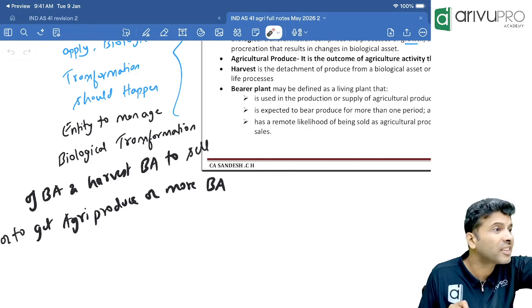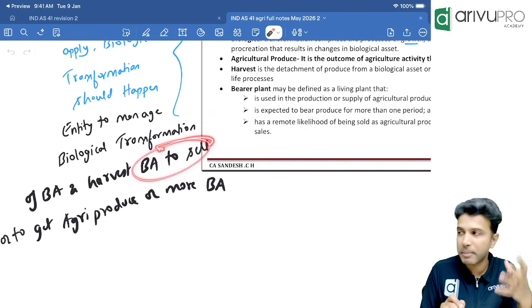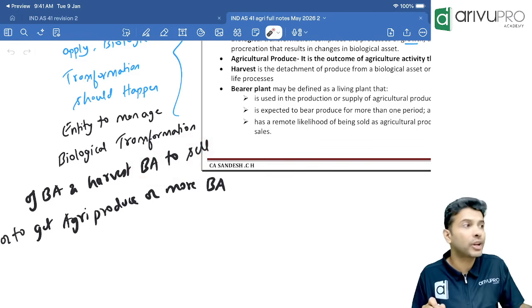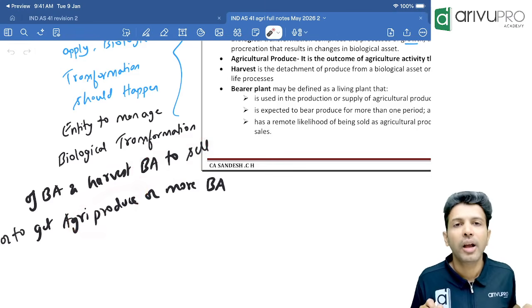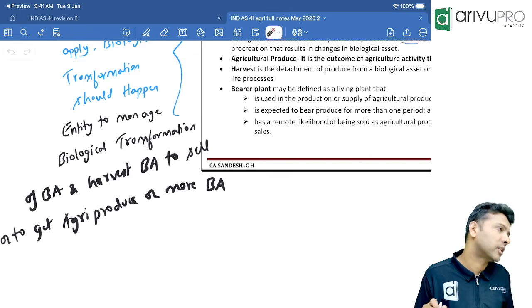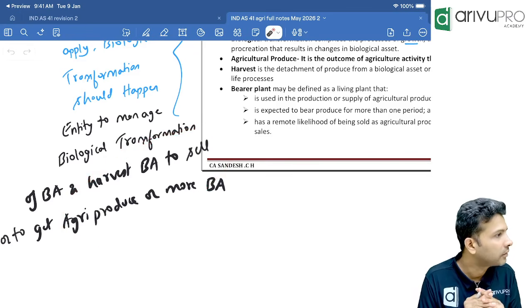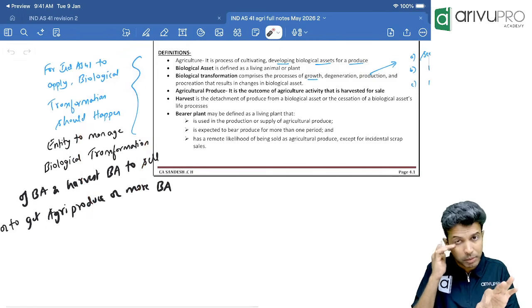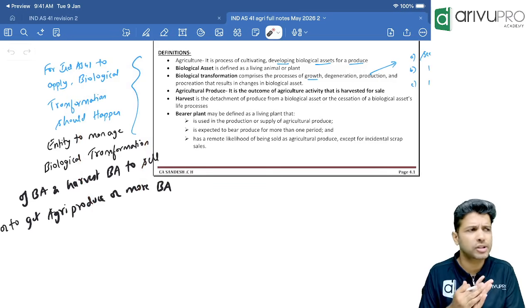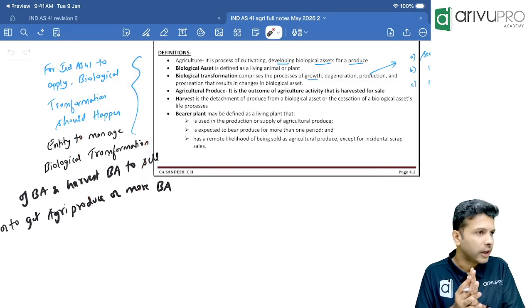The farmer can sell the tree itself, meaning you can sell the biological asset itself. We are managing biological transformation so that we can sell the biological asset itself, or we can get some agricultural produce from that biological asset. For one of these reasons, we are managing the biological assets. Got it, everybody? That's all, that is the definition. If you remember this much, I think that's good enough. You can manage the question. The question I'll show you in a bit. Everybody okay? Can I move on to this?